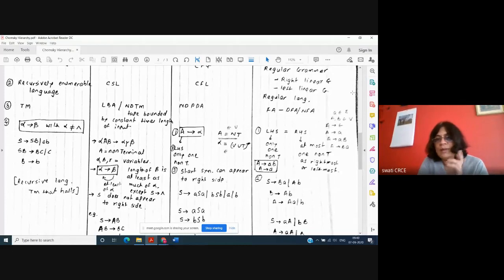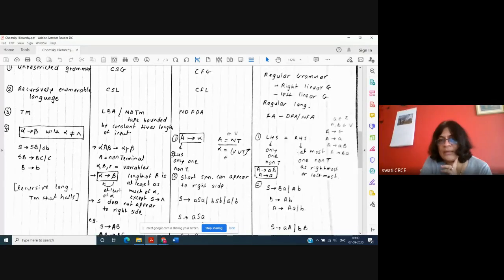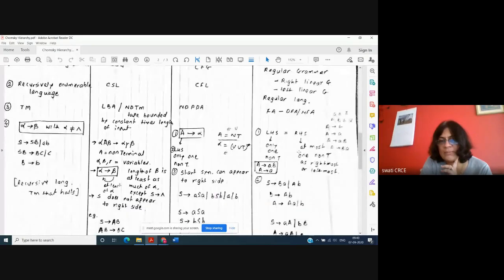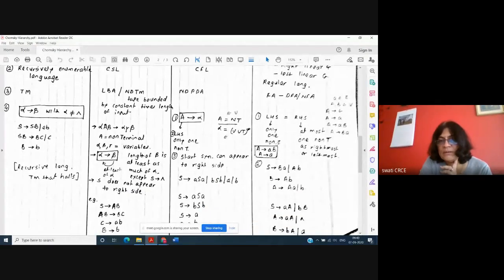We'll start from FA. Okay, first we will start from FA. So here, in case of this type 3 grammar, the production rules for the grammar, meaning capital P is a set of rules. In the case of type 3 grammar, when we write the rules, we always write left hand side is equal to right hand side, like S is equal to BA.